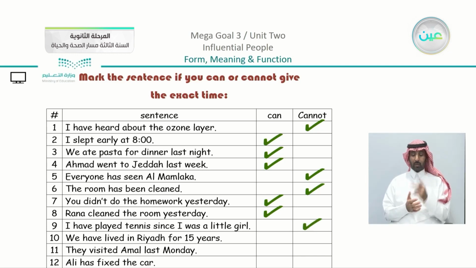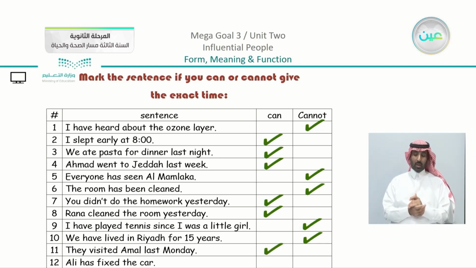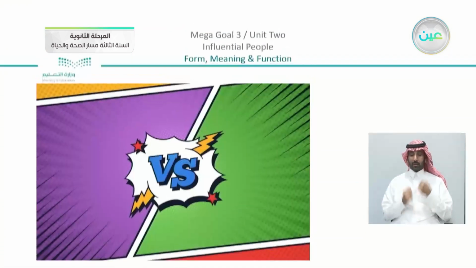We have lived in Riyadh for 15 years. Also there is no exact time. They visited Amal last Monday. Now you can see what is the difference between the two types of sentences. We have the last one: Ali has fixed the car. Also there is no exact time, which means that we can't. Now this is going to be the first task that we have in our lesson.